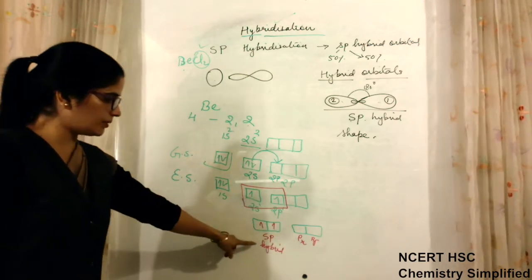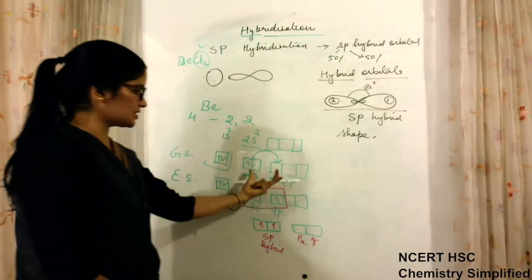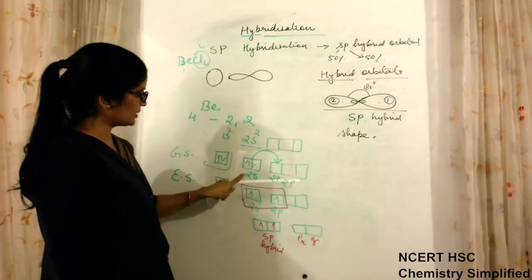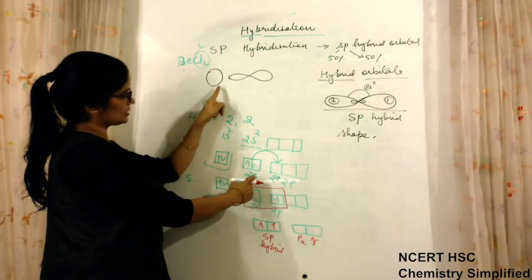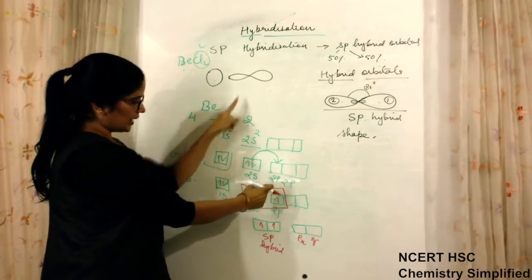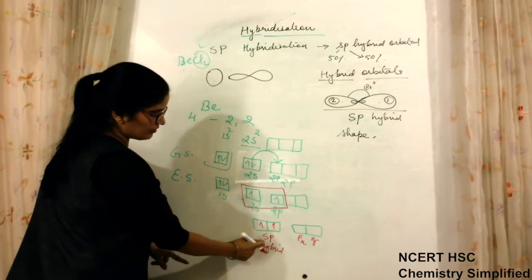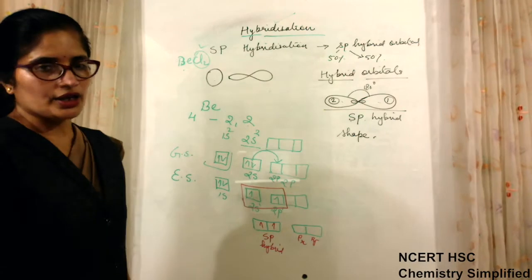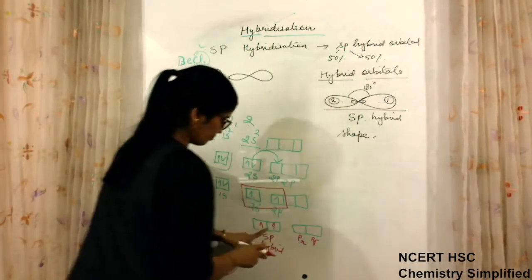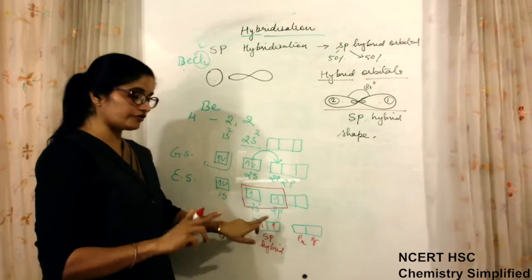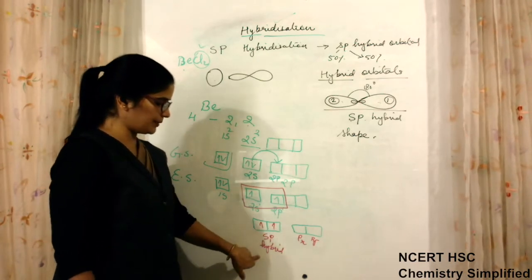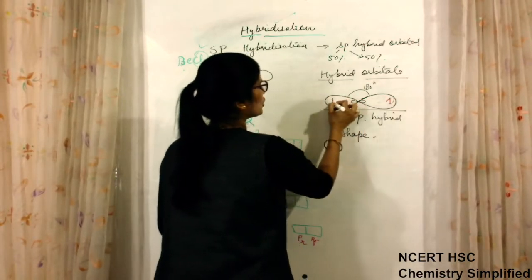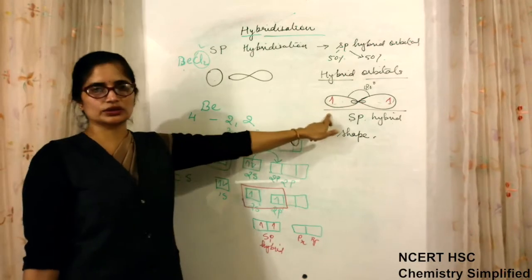This is in the form of boxes, and this is in the form of shapes of orbitals. The shape of s is like this, the box s represents this, the box p represents this. When these two mix together, in box form we have made it like this, but in structure form it is like this. So now these are two hybrid orbitals of equal energy, named sp hybrid orbitals. These two have one electron each, like this.